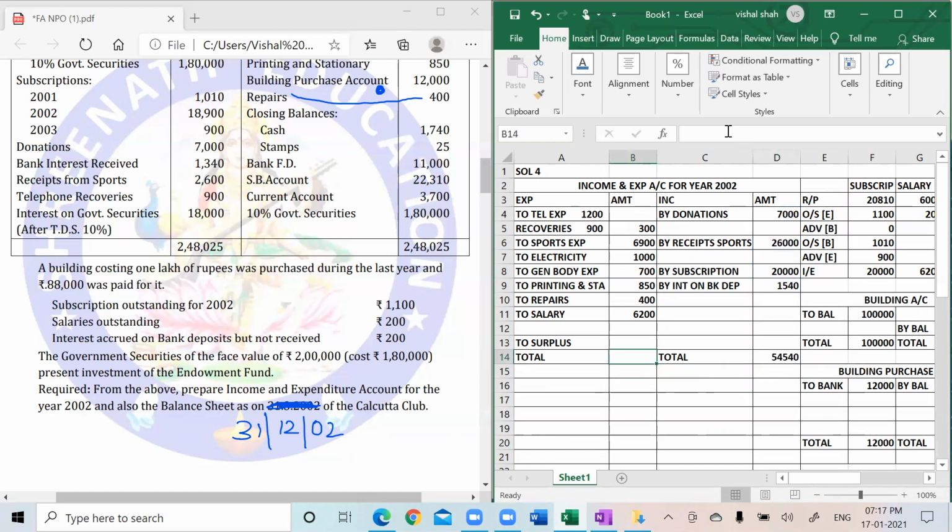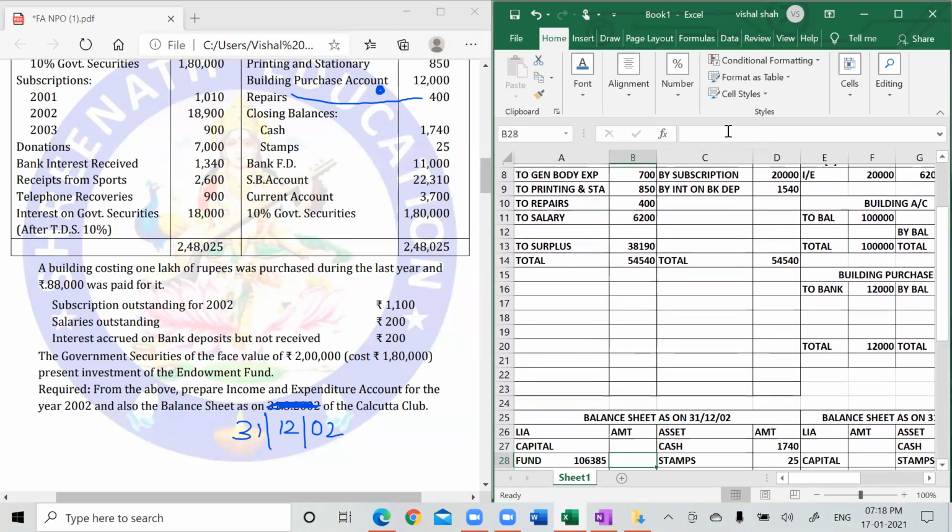My calculation is correct. I will subtract all my expenses: 300, then 6,900, then 1,000, then 700, 850, 400, and 6,200. So that comes to 38,190 is my surplus. Let me check it out by doing the total. Yes, perfect, that is my answer.